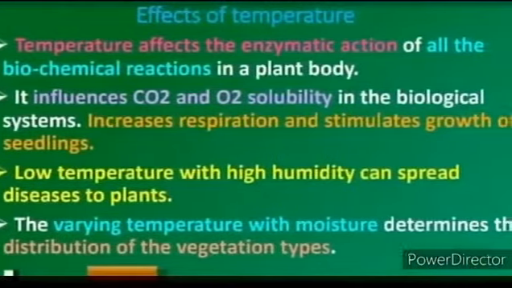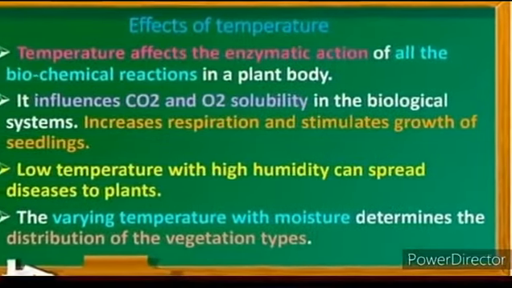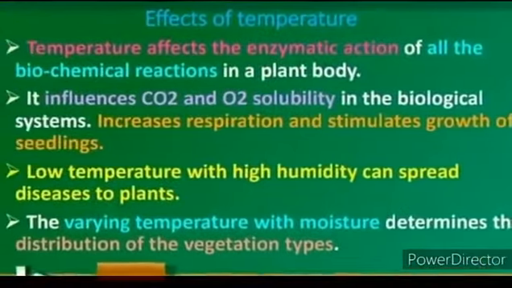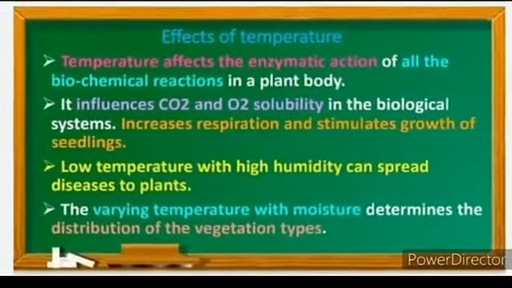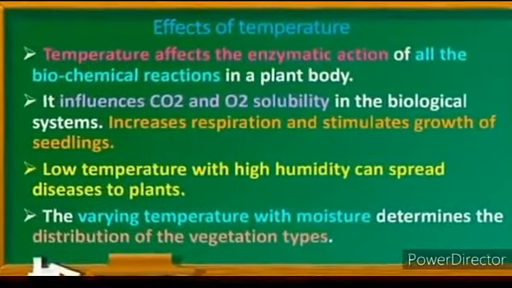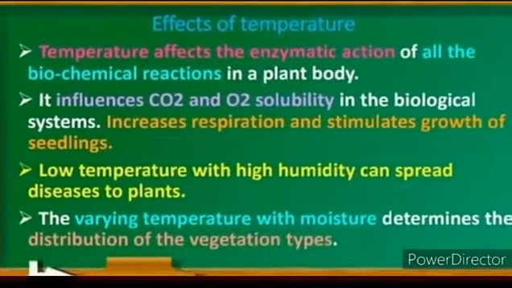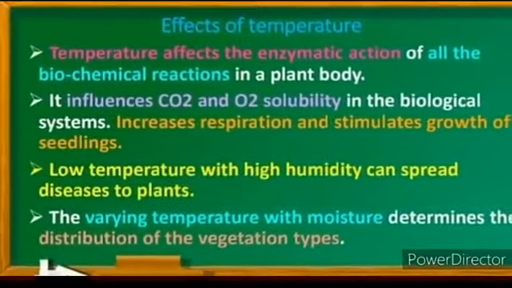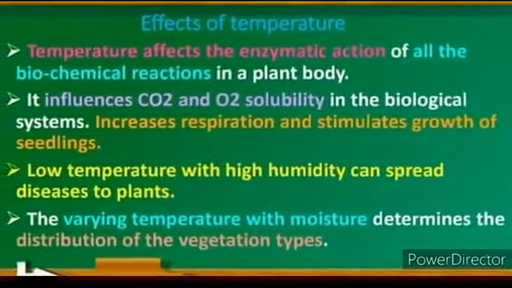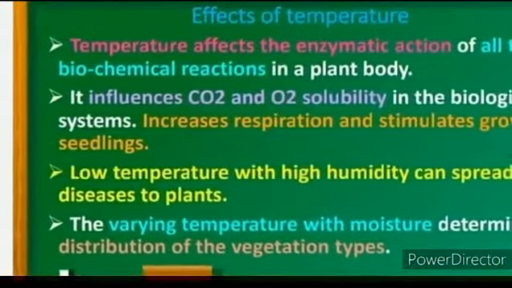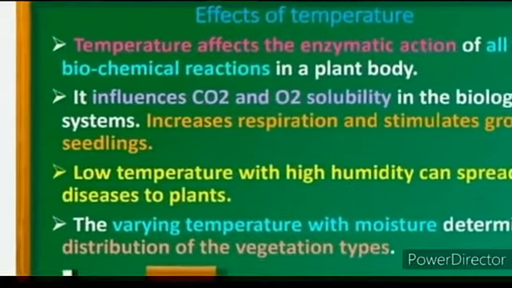The following physiological processes are influenced by temperature. Temperature affects the enzymatic action of all the biochemical reactions in a plant body. It influences carbon dioxide and oxygen solubility in the biological systems, increases respiration and stimulates the growth of seedlings. Low temperature with high humidity can spread diseases to plants. The varying temperature with moisture determines the distribution of the different vegetation types.